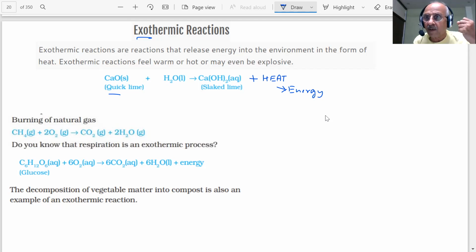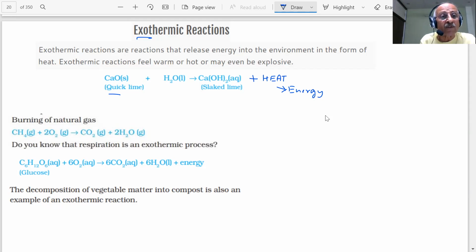Most of the burning reactions, combustion reactions, when we do the combustion of coal or coke, carbon, students, this will produce a large amount of heat with which you are cooking your food. The domestic gas which you are using at home, this gas is burnt, students, and a lot of heat energy is produced with which you are cooking food. These are all examples of exothermic reactions.